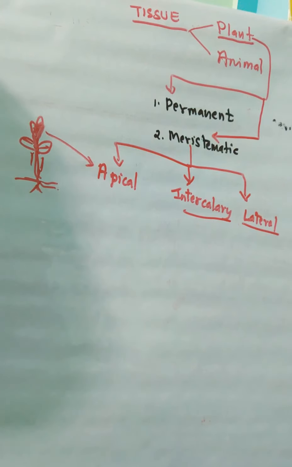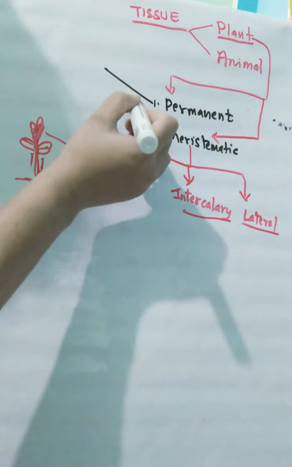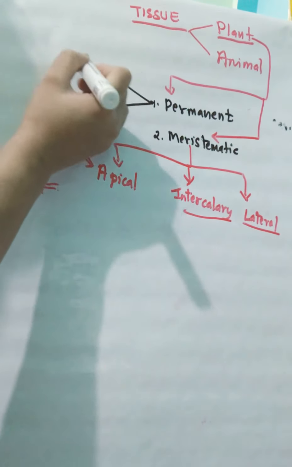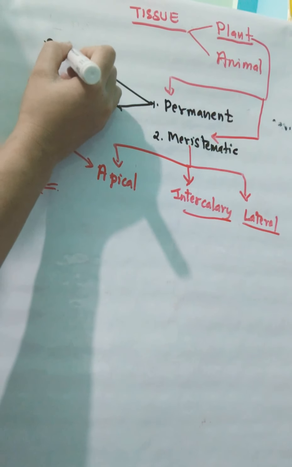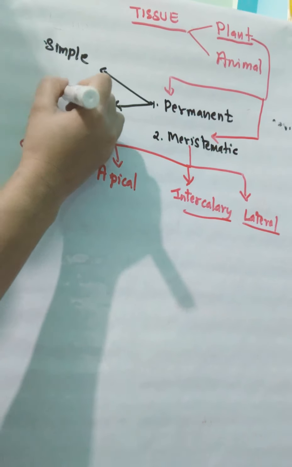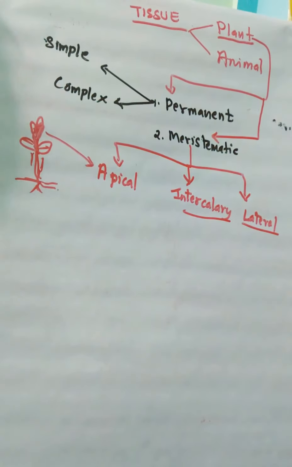Now come to your permanent tissues, okay. Permanent tissues are of again two types: simple permanent tissue, okay, and the complex permanent tissues.